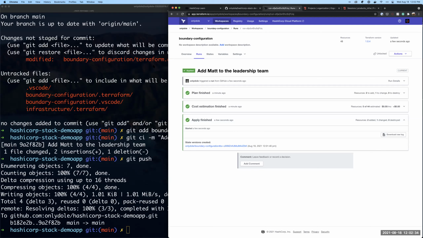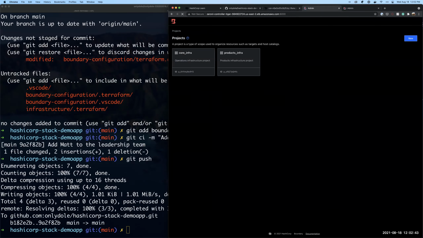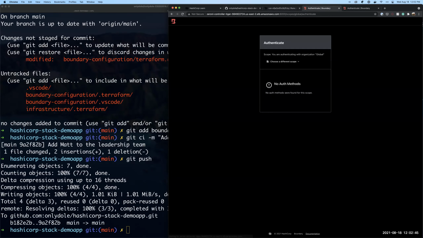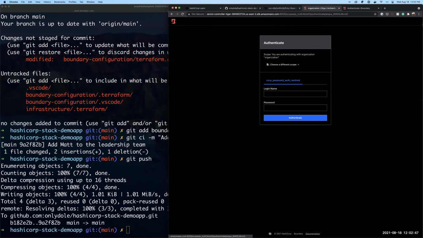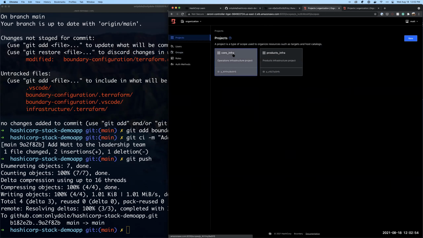And then I have to double check. I think the password for managers is foo. So let's go ahead and log out of myself, and let's log in as Matt to see if we can actually get into the system. And yes, that is correct.